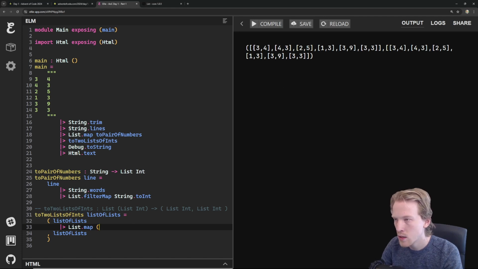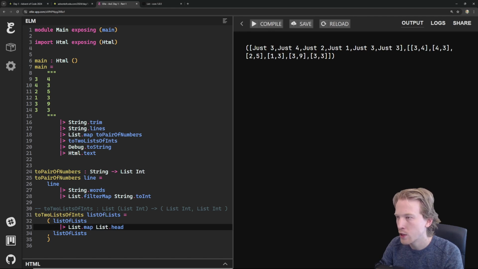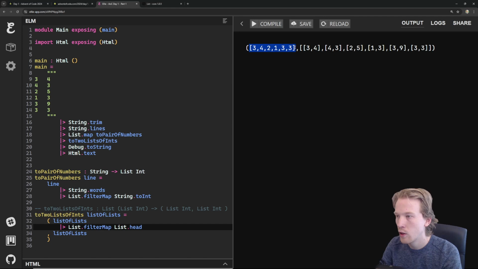What that's going to do is run a function on each of these. I'm going to say List.head. So if I do this, I'm going to get my just 3, just 4, just 2, just 1, just 3, just 3, that kind of thing. And that's the left side. So this is the left. Notice I have all those justs, and we learned a trick earlier to get rid of those: we're going to do that filter map. That is going to make it so that I have 3, 4, 2, 1, 3, 3. We're doing good here.